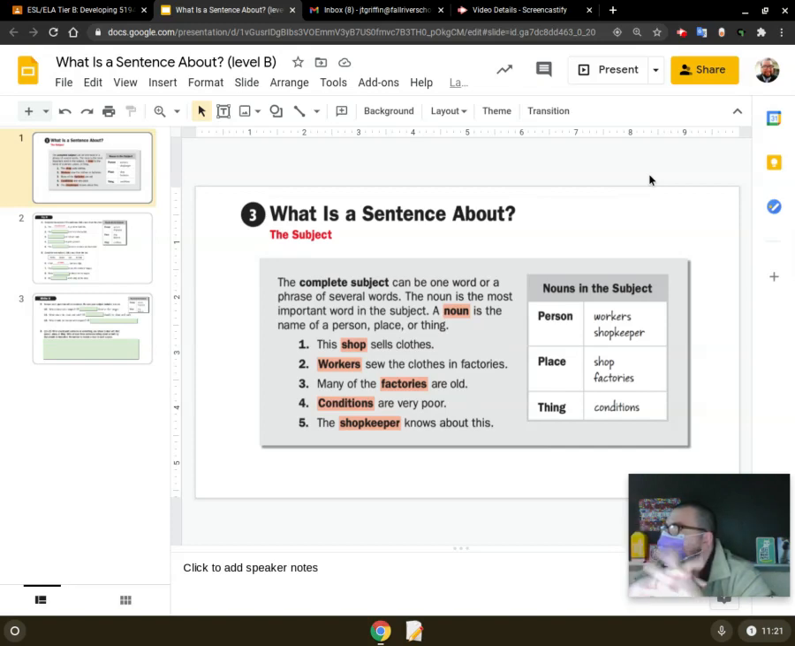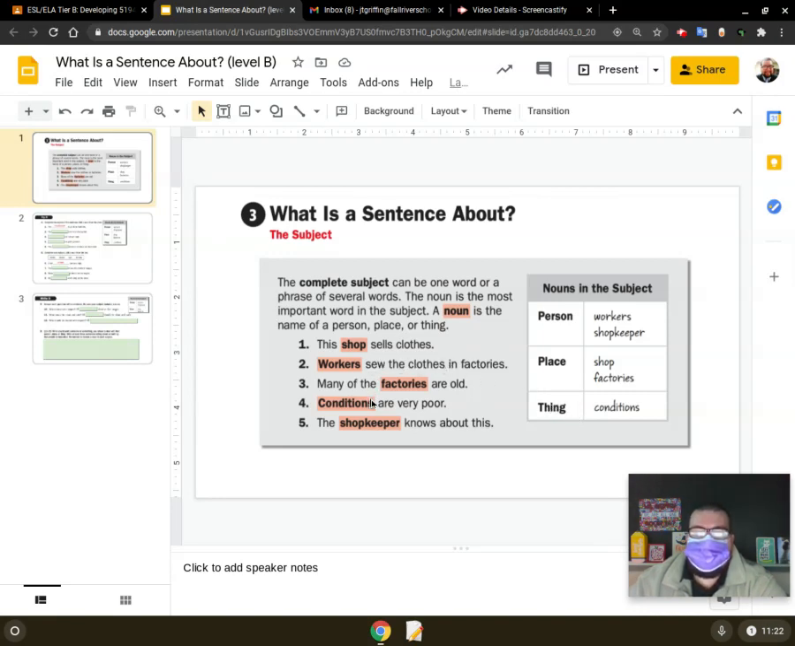So the ball breaks the window. So the subject is the ball because it's about the ball and what it does. And what does the ball do? It breaks a window. So our subject is the ball, our predicate breaks the window. So the complete sentence can be one word or a phrase of several words. The noun is the most important word in the subject. A noun is the name of a person, place, or thing. So, nouns in the subject. So we have a person, a place, or a thing.